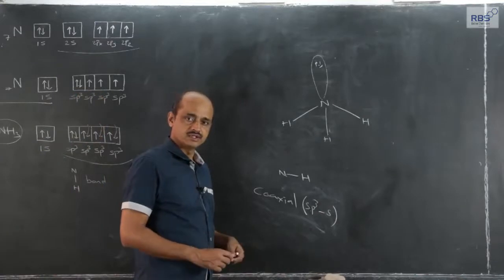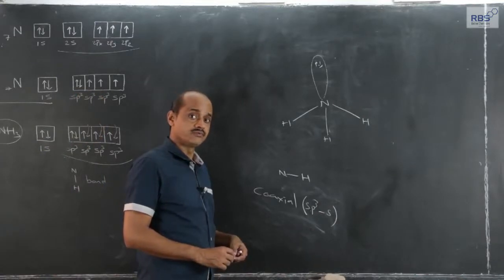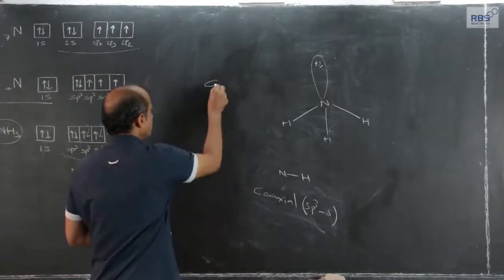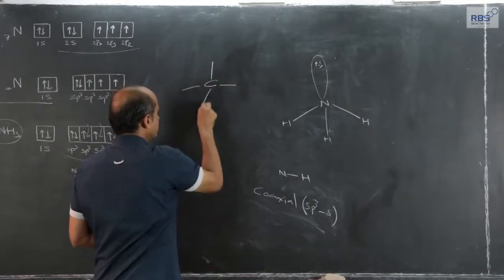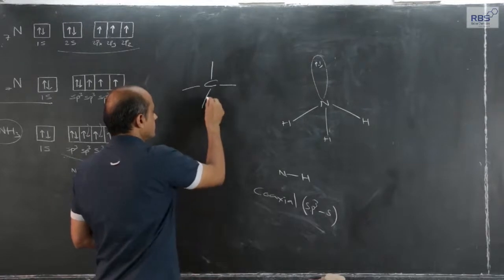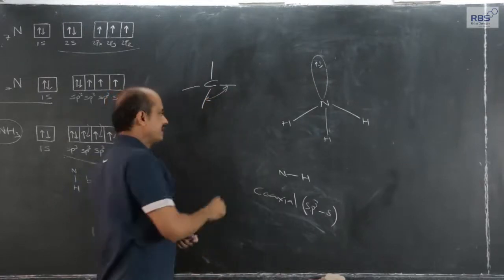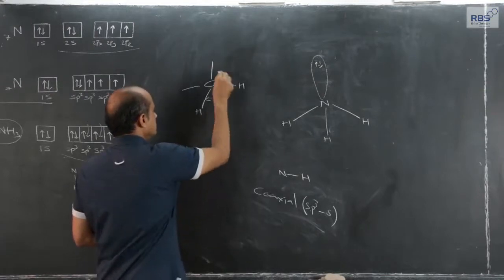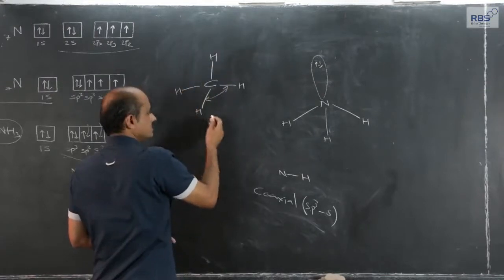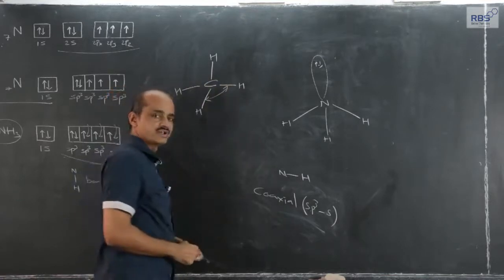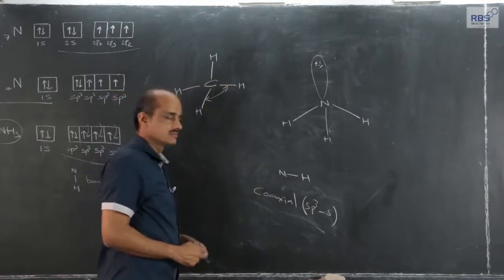We can in short compare methane molecule formation and ammonia molecule formation. In methane molecule formation, let me repeat it again, the bond angle was exactly what was expected for sp3 hybridized carbon. The simple reason behind it is that all bond pairs were identical bond pairs.